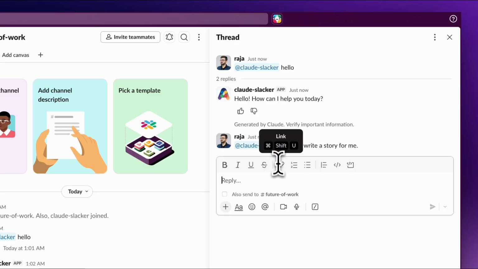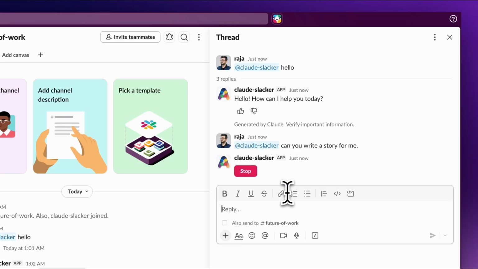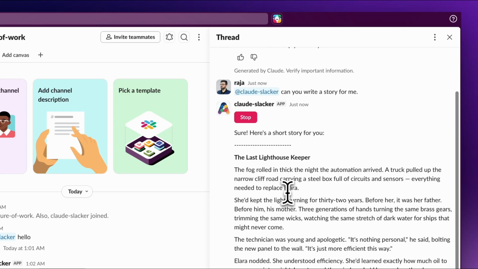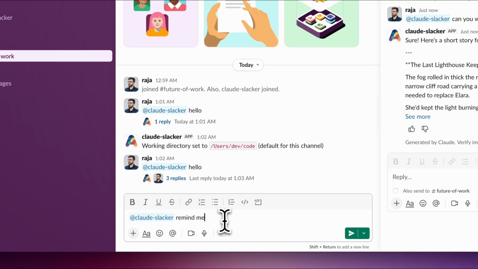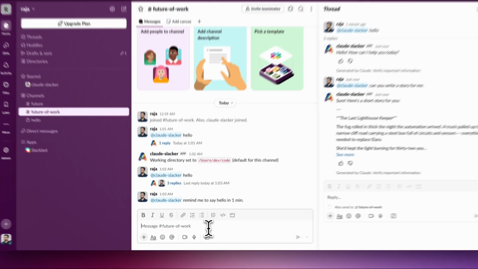Now, for the demo, I just asked Claude Slacker to write a story for me, and it came back with a nicely written story. In this version, I've added the reminders capability within the Claude Slacker. Whatever recurrence you want, in natural language, it will self-prompt itself in that channel with whatever message you specify.